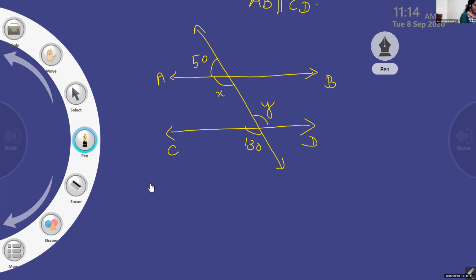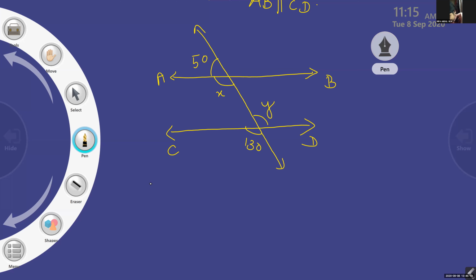Okay, children, did you get an idea? How will you prove this? Did you see the figure? 180 minus 50, we will get X. It is very easy, right?